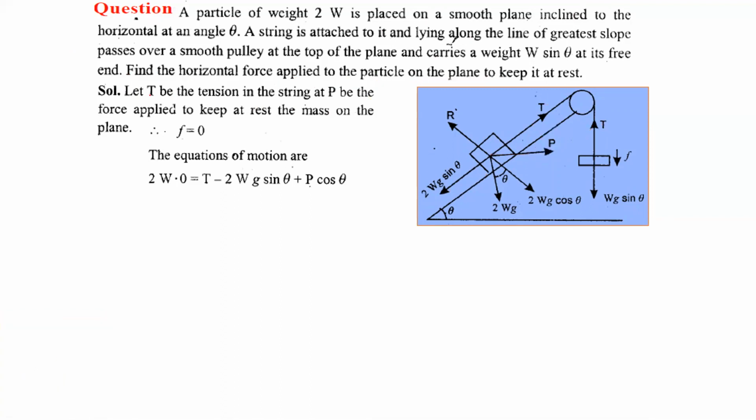Let T be the tension in the string and P be the force applied to keep at rest the mass on the plane. So what will we have? We will have the acceleration equal to 0 because the system is at rest now. So acceleration will be 0. So the equation of motions are